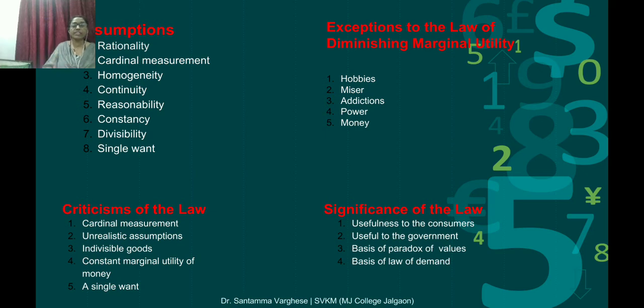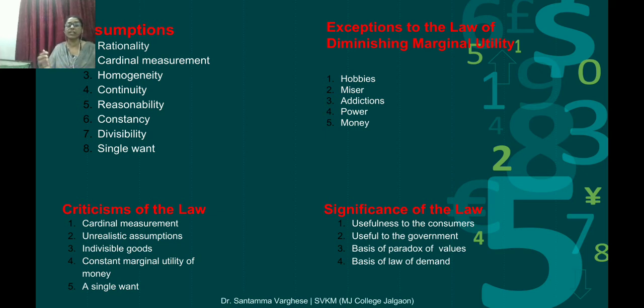What I explained now covers all the points. Cardinal measurement means we can measure it, hence mathematical operations are easily possible. Third is homogeneity. Homogeneity means all the units consumed should be the same. One glass should be the same in size, shape, color, taste, everything. It shouldn't be a very big glass, then a small glass, then again a small glass. We can measure this only when the things are homogeneous.